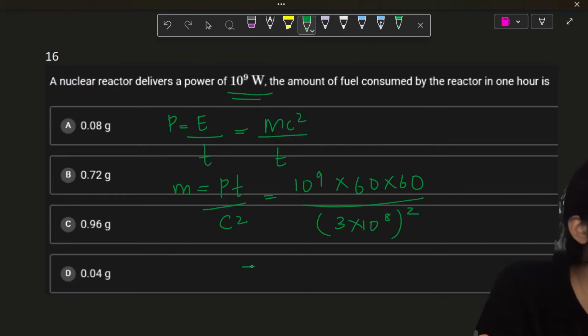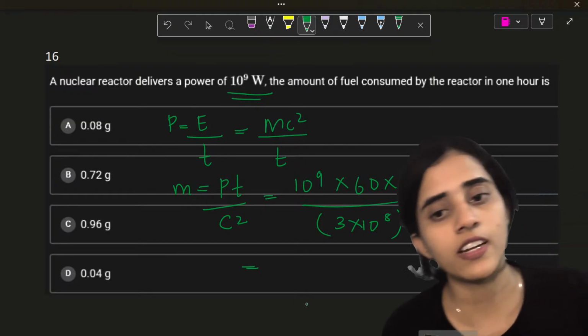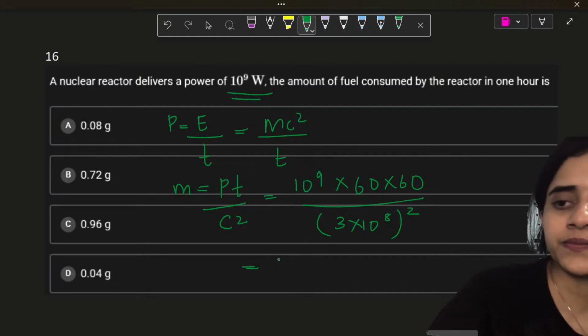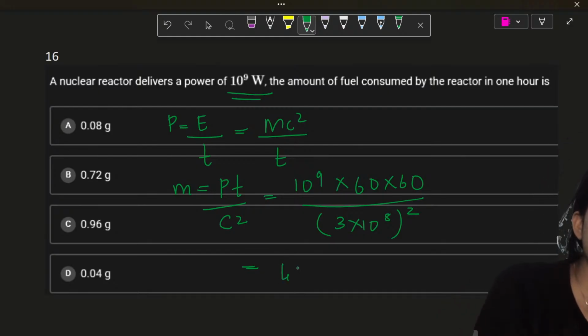Quickly doing the math, 10 raised to 9 into 3600 divided by 9 into 10 raised to 16 will be, I think it would be 4 into 10 raised to minus 5 kilograms. But in the option it's not there.